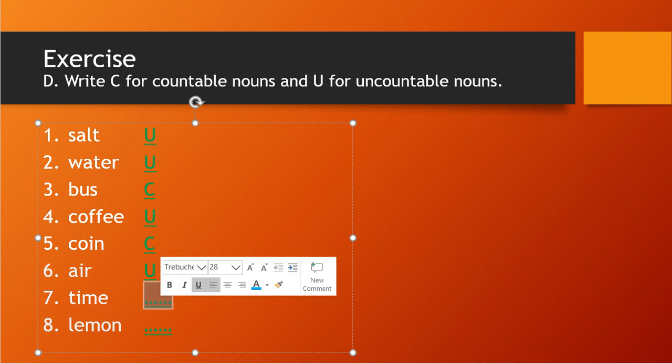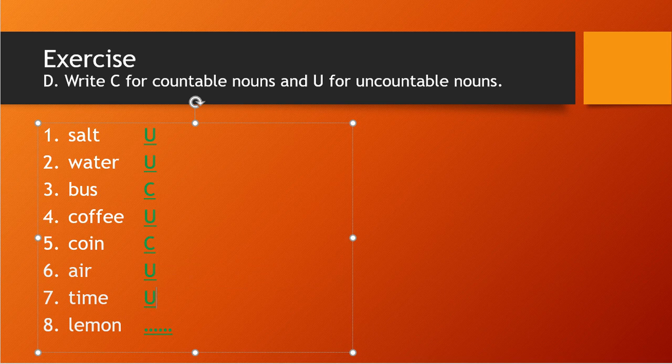Time you can count or not? No, time keeps on running, so you cannot count it. Lemon you can count it. Number of lemons are there, like 5 lemons, 6 lemons, that way you can count. 6 times, 7 times, that is not countable, correct.